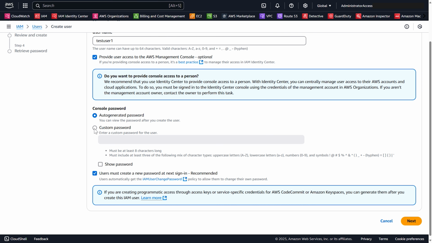For this, we're not going to use the auto-generated password. We're going to create a custom password. And because we're going to end up deleting this account, we're not going to have this user account reset the password on the first login. Normally, you would do this. You would probably also use the auto-generated password instead of creating your own. But again, this is just for a lab, so we're not going to do that. And then we're going to select next.